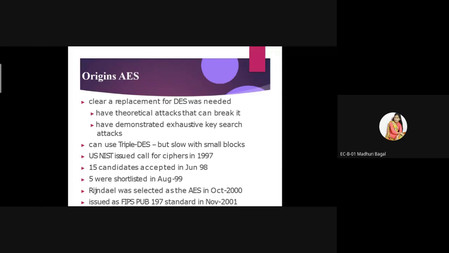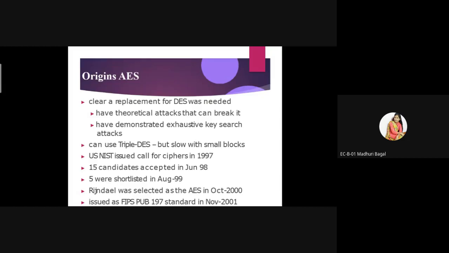To design AES, the concept of triple DES was considered. But if we go with triple DES, encryption and decryption require a larger time. The process is too slow for converting plain text into the ciphertext because we use three keys at one time.